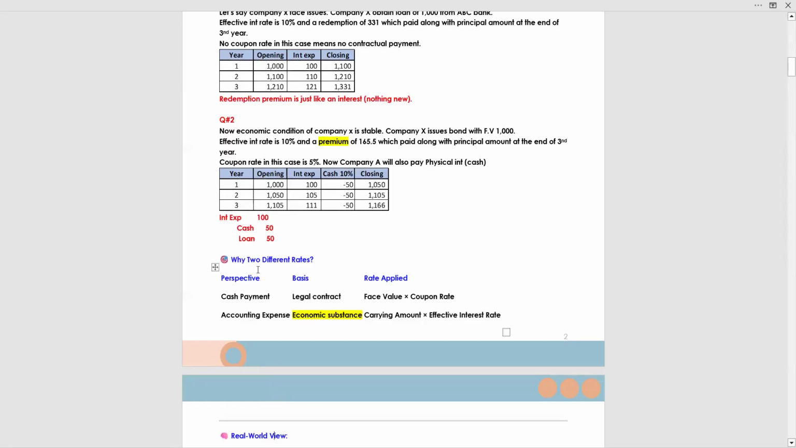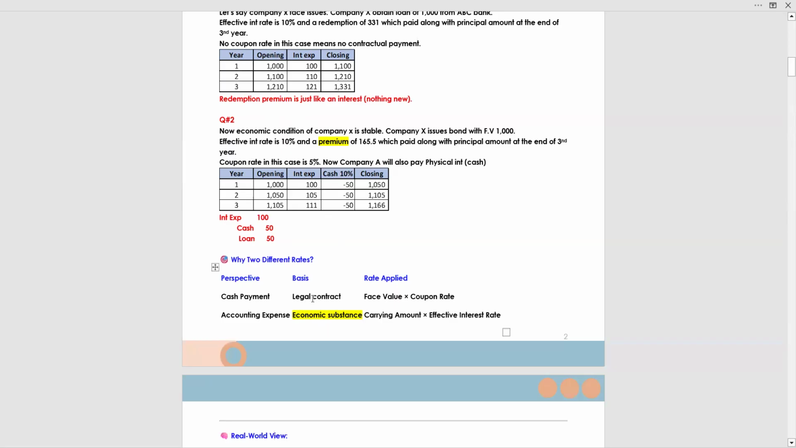Now you can ask why two different rates, effective interest rate and coupon rate. Let's read. Perspective, basis, rate applied: cash payment, legal contract, physical interest. Coupon 5% is the legal contract on which the term is specified. But why effective interest? This is for the investor's return, so that the investor can get the idea, or the investor can get the confidence: yes, we will recover our investment. So this is for the investors.